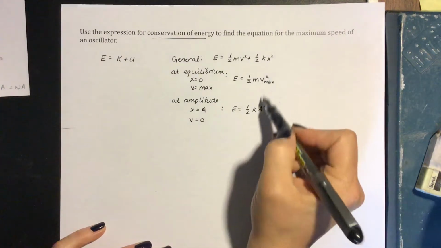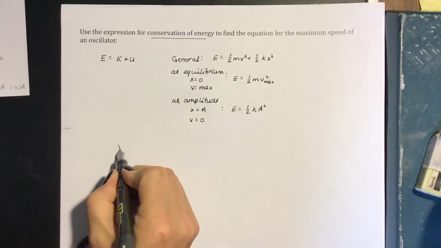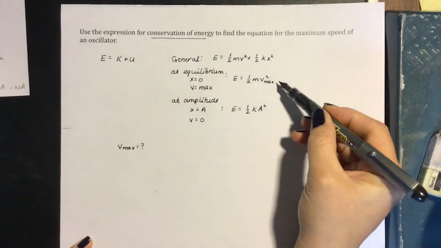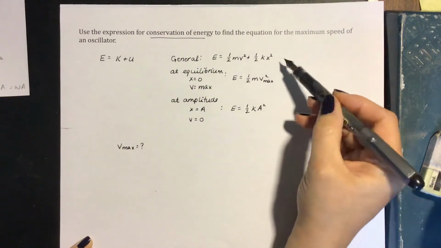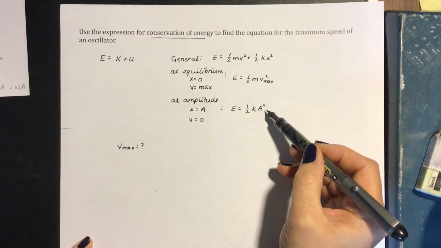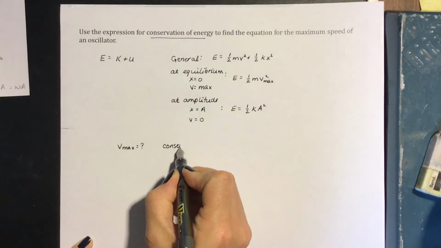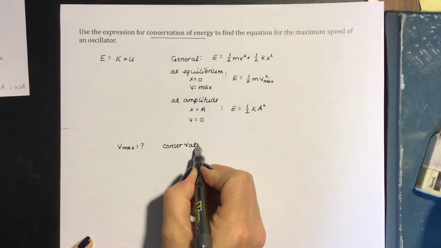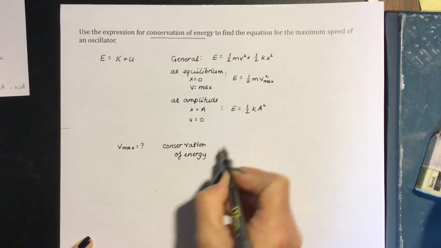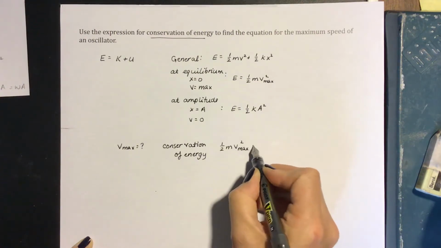The question asks us to find the expression for v maximum. So v maximum equals... let's use this term, and what will we equate it to? We could equate it to this one, but let's use this one instead because the amplitude is often something we know about an oscillation. So conservation of energy means that 1/2 times m times v maximum squared equals 1/2 times k times A squared.